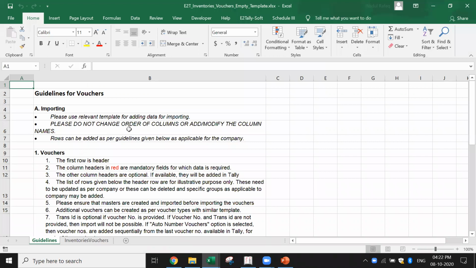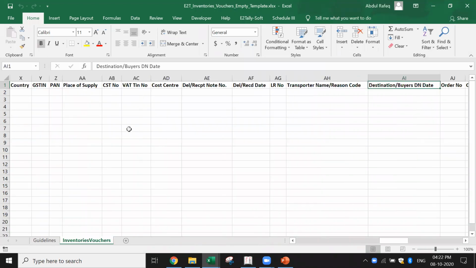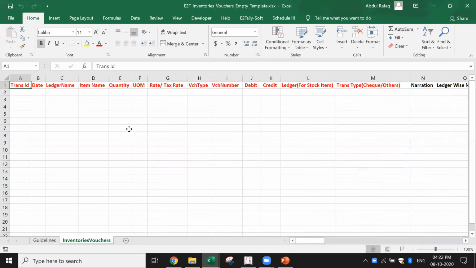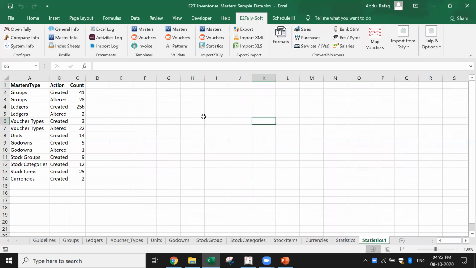These are all the fields in which the vouchers have to be created. So in Tally, when you want to push data inside Tally, this is the data it expects. The columns which are highlighted in red are mandatory data which Tally expects. So I'm not going to go through this. What I would like to do is pick up the filled-in data so that I can import.